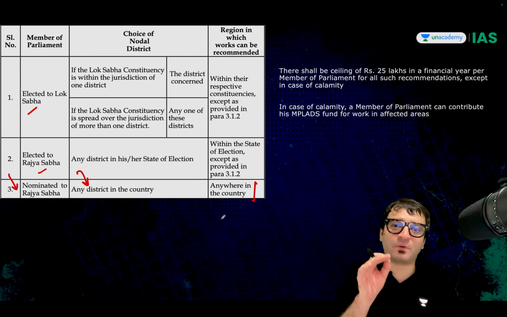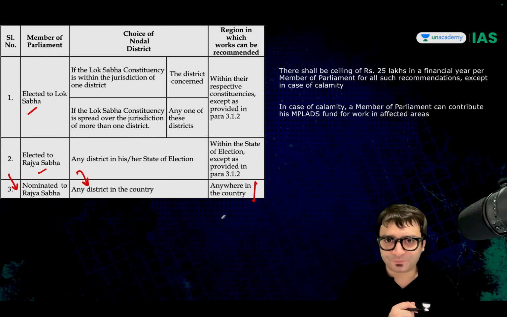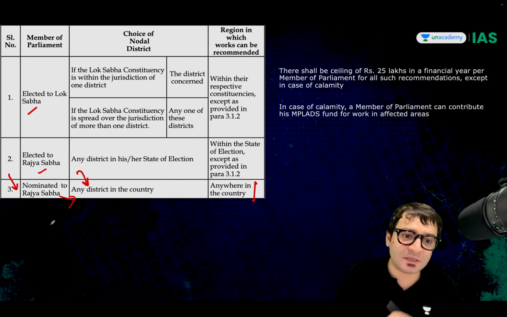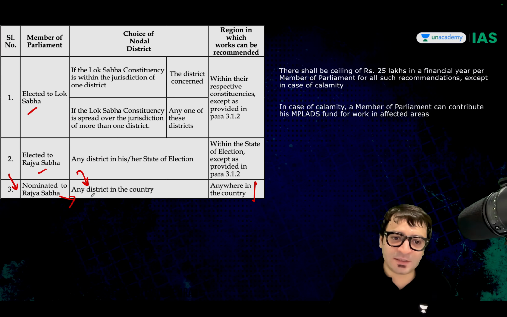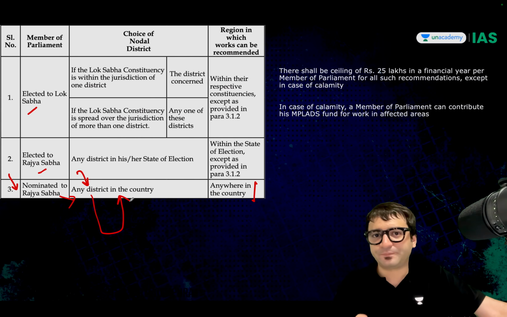Which means one important misconception that people may have, that the MPLADS scheme is only for elected MPs. That's not correct. It is for the nominated MPs as well. And these nominated MPs can recommend developmental works in any district, anywhere in the country.